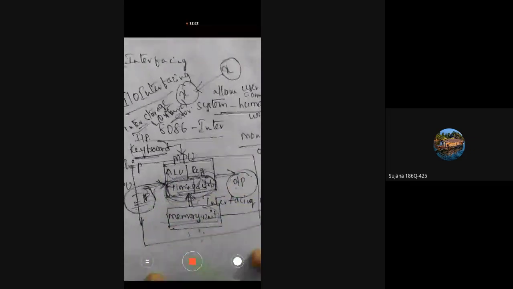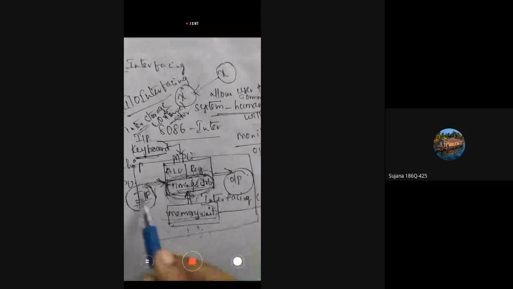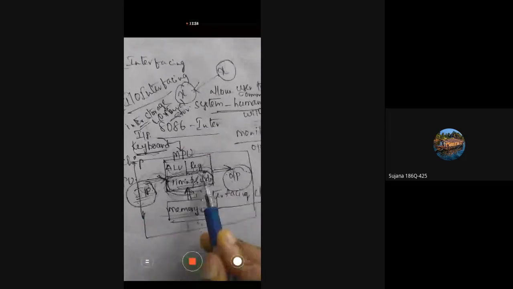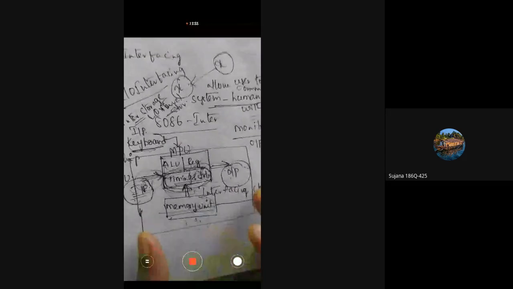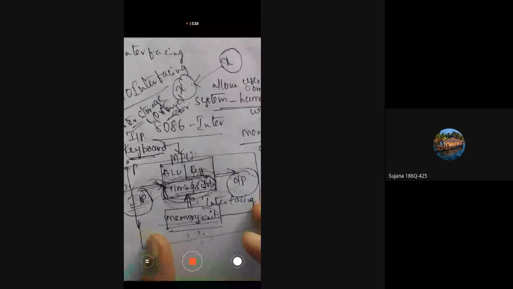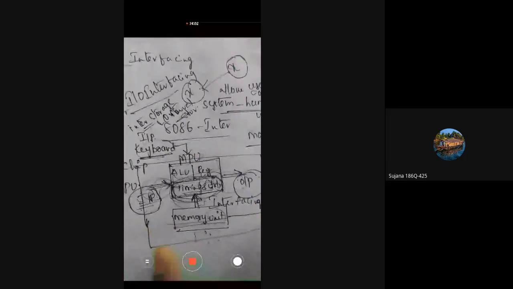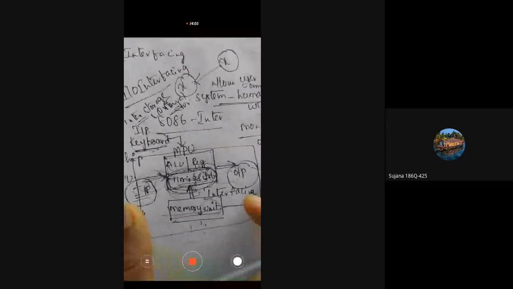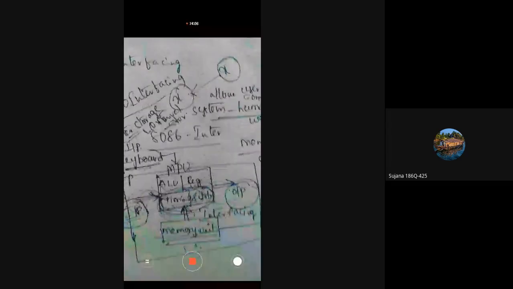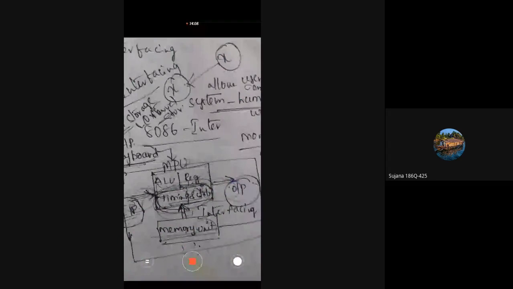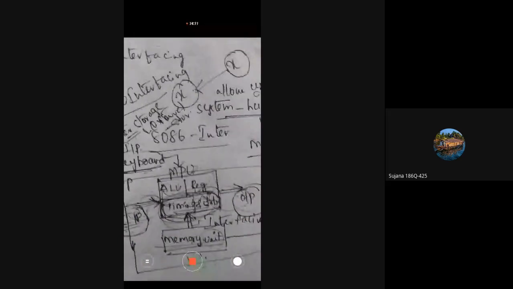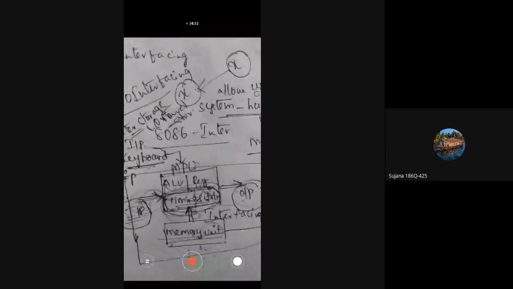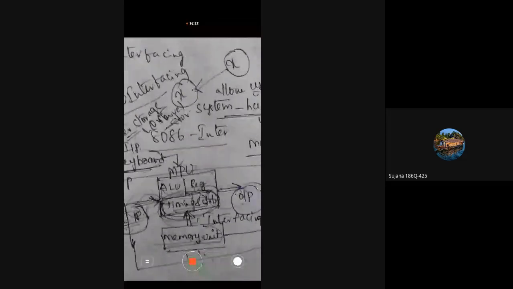Whatever devices we use to connect the input devices to the microprocessor and the output devices to the microprocessor are called input output interfacing circuits. The establishment of connection between all these things is called input output interfacing. So input output interfacing is nothing but transferring of information between internal storage and external input output devices. Okay,